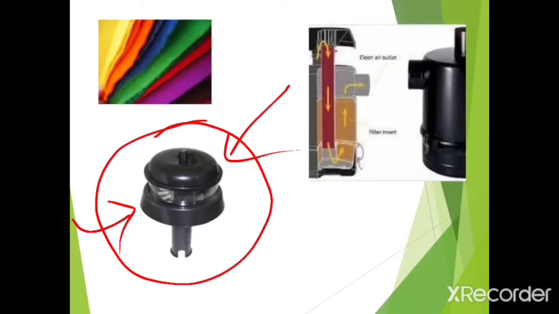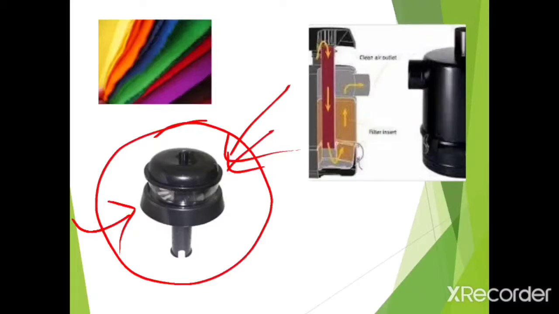When it starts rotating, it creates centrifugal force, so the heavier dust particles are thrown out.